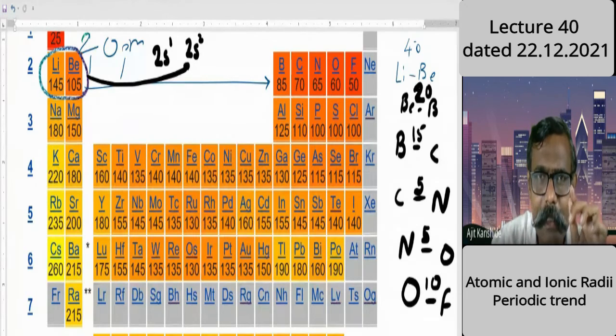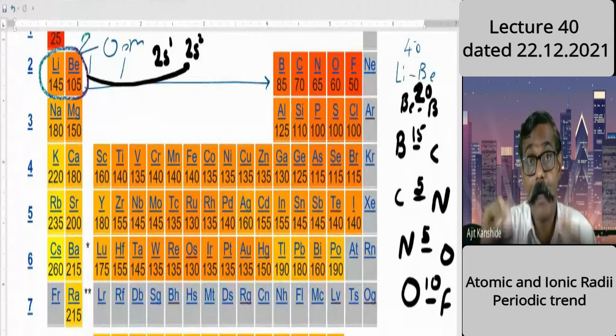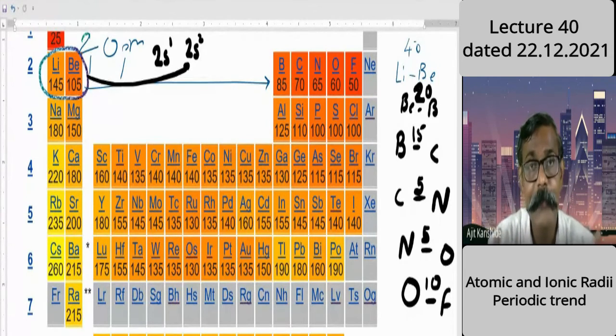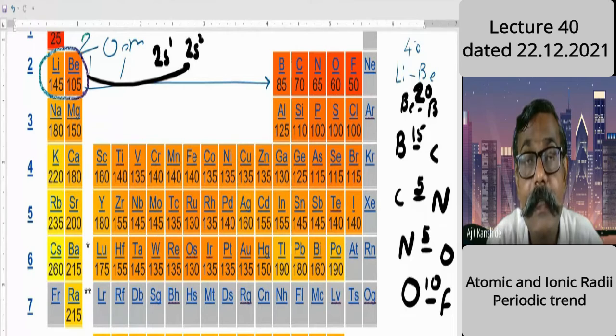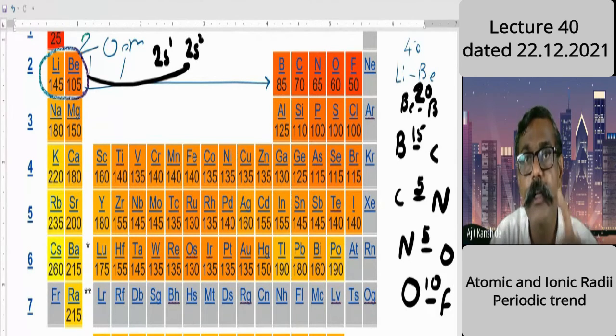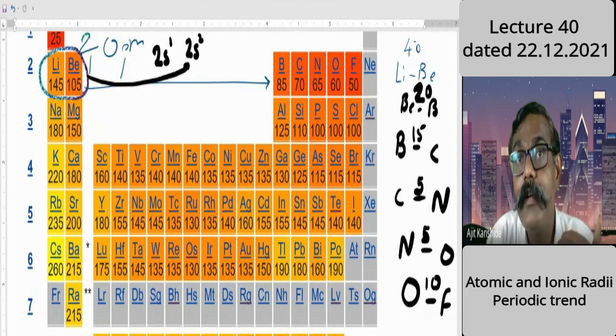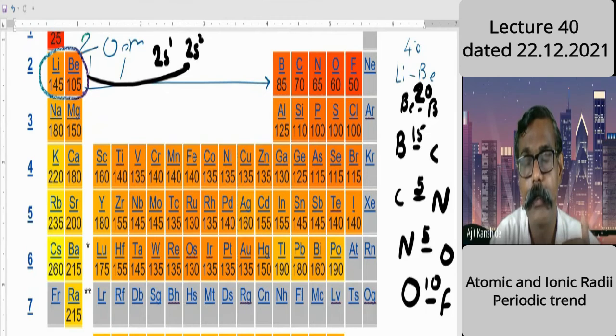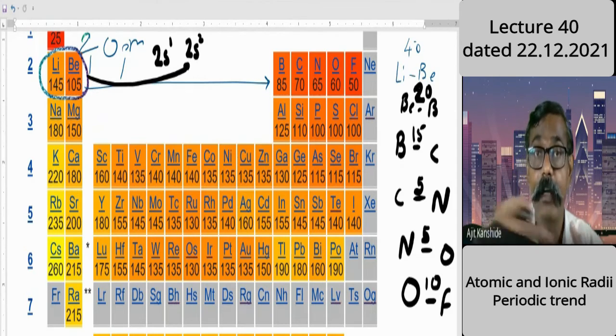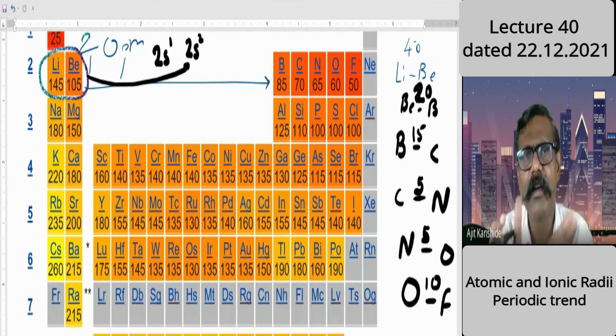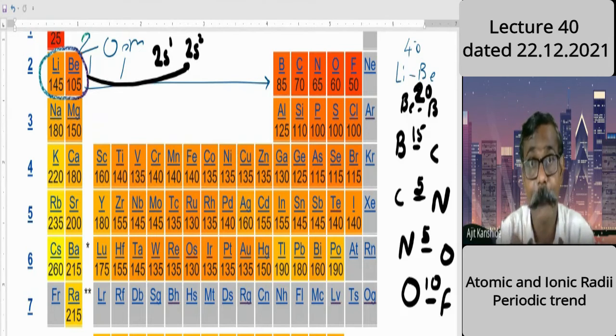S orbital is the very first bench. So if any electron is added, the screening effect is less. You will study Slater's rule. There the concept is that s orbital has more penetrating ability than p, which is more than d, which is more than f. Therefore, the shielding or screening effect accordingly decreases. S orbital has more penetration, so shielding decreases there. Shielding remains considerably less within them. If they go higher, then they cannot shield others.